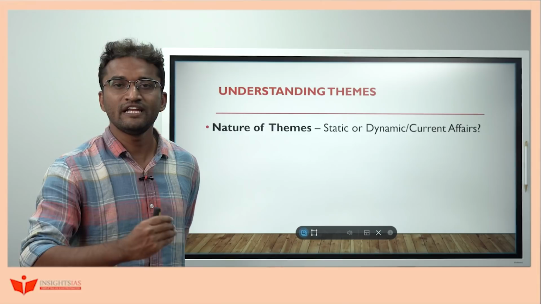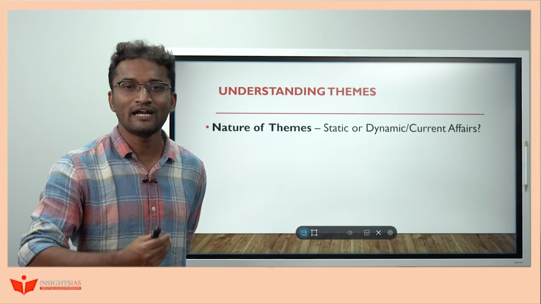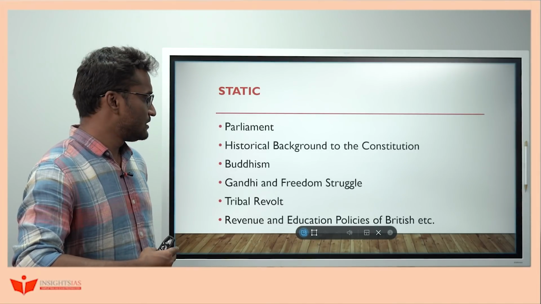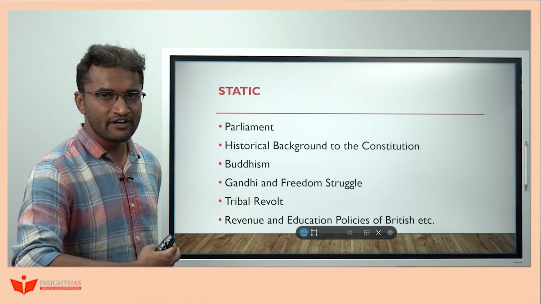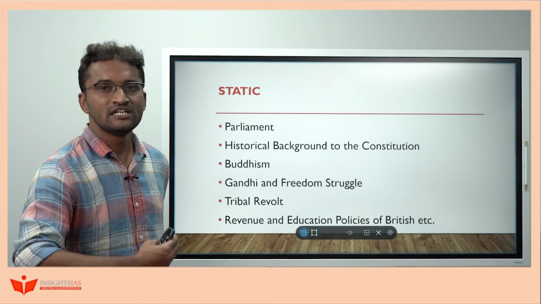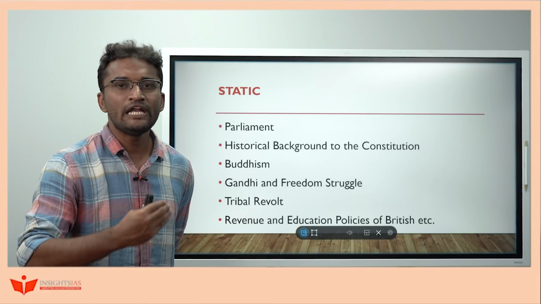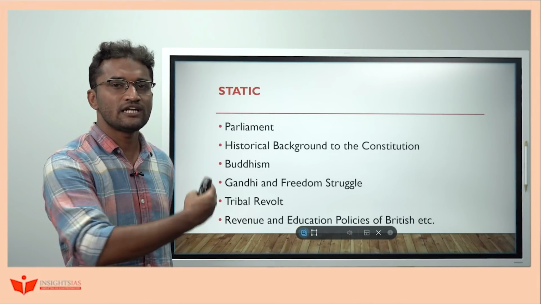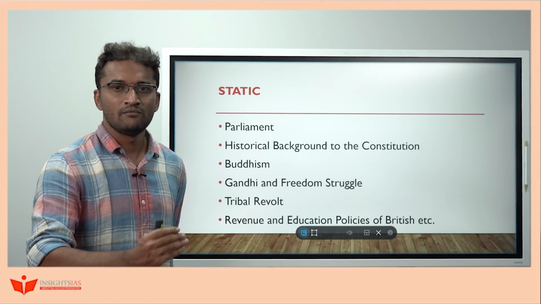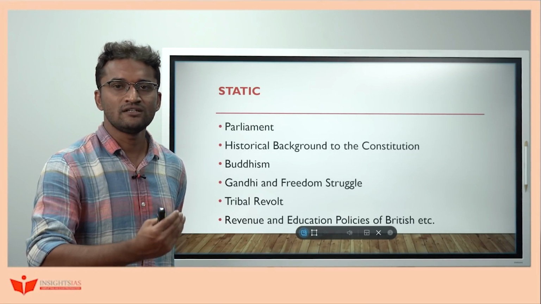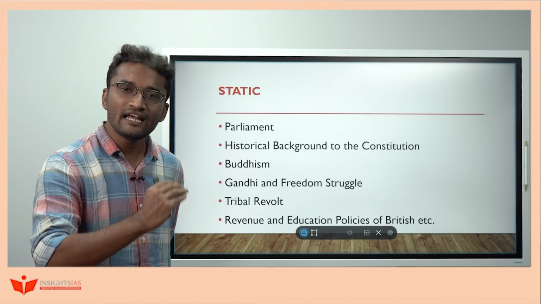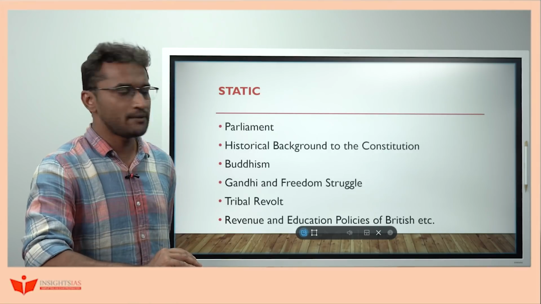First and foremost, we'll try to understand some of the important static themes. Parliament, historical background to the Constitution, Buddhism, Gandhi and the freedom struggle, tribal revolts, revenue and education policies of the British. These are all static themes. You need not refer to too many resources to understand them. For Parliament, the most important chapter in the Lakshmikant book, you need to understand the important elements by analyzing the previous year papers.